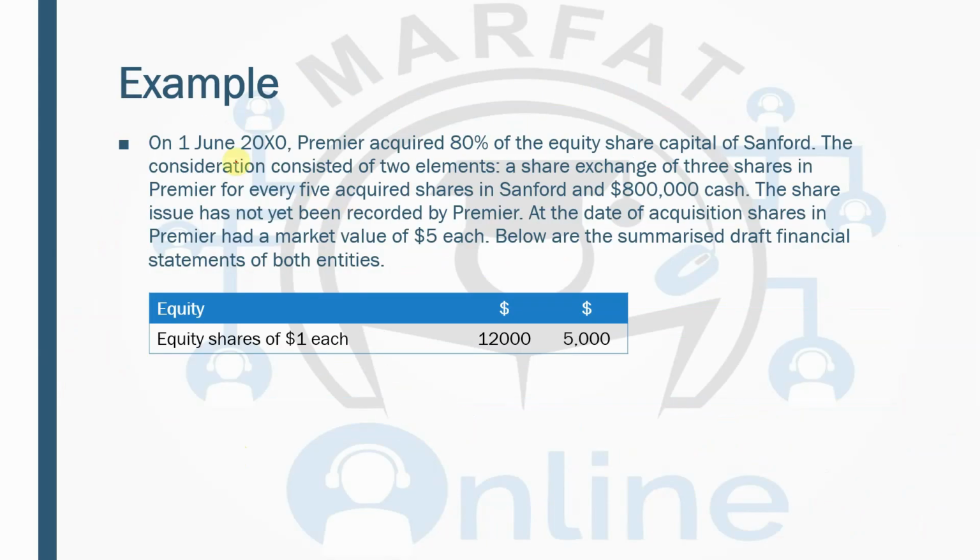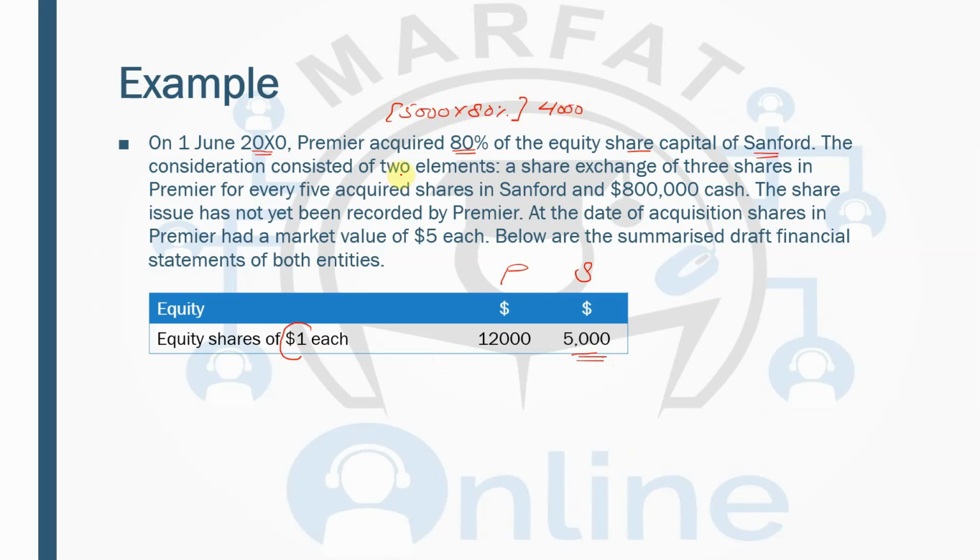Alright, now we have an example. On 1st June 20x0, Premier acquired 80% of the equity share capital of Sanford. Now this is the equity of the parent. This is the equity of the subsidiary, which is Sanford. The total shares of the subsidiary is 5,000 because one share is worth $1. This is the par value. So 5,000 into 80%, that means they have acquired 4,000 shares.